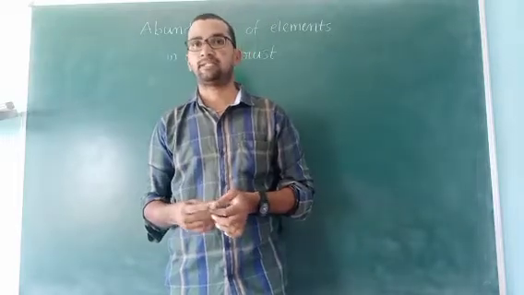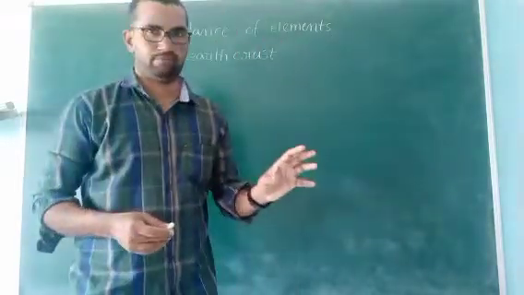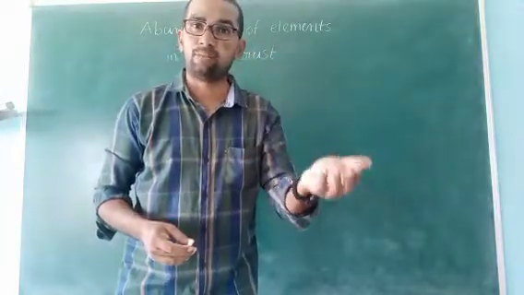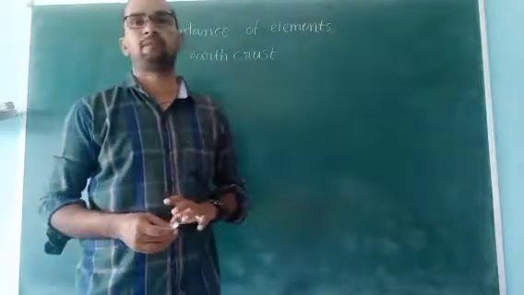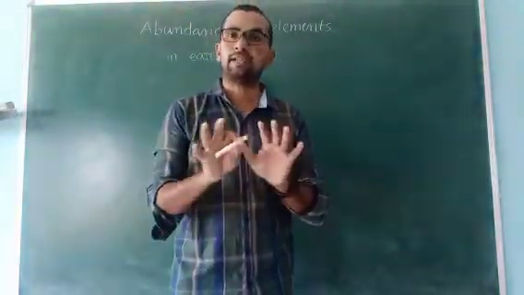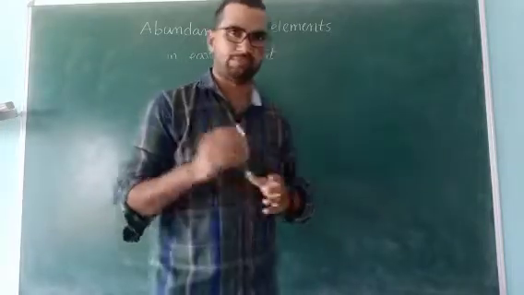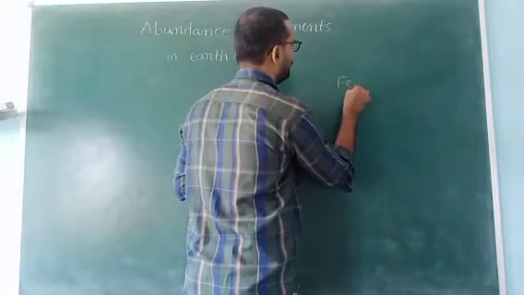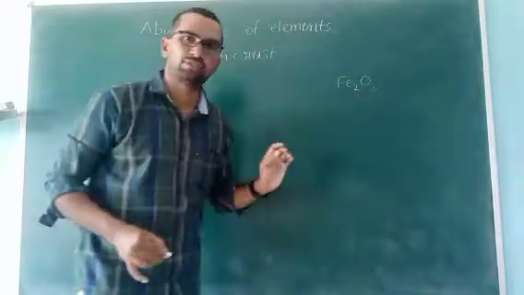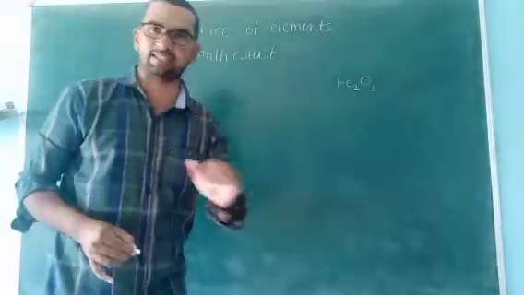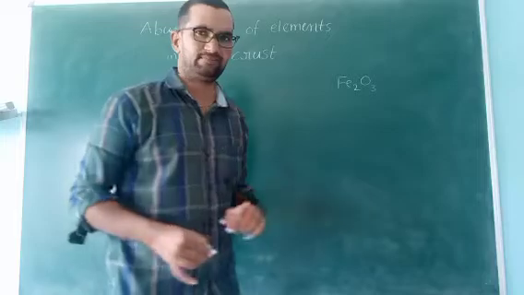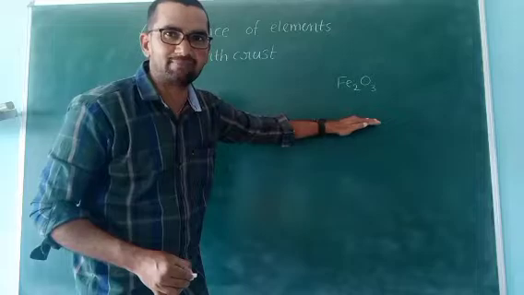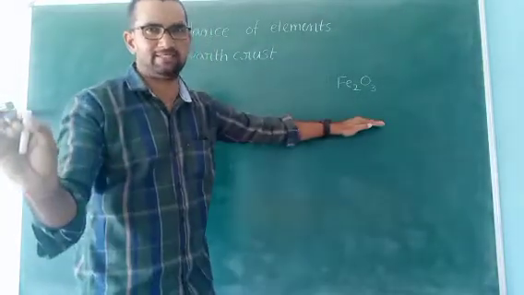One particular element means generally, these are not only elements, these are available as minerals. Minerals means direct elements are not available. For example, iron. Iron is available as Fe2O3. So direct iron is not available in the earth crust. It is combined with oxygen. That's why it is called mineral. It is not an element.